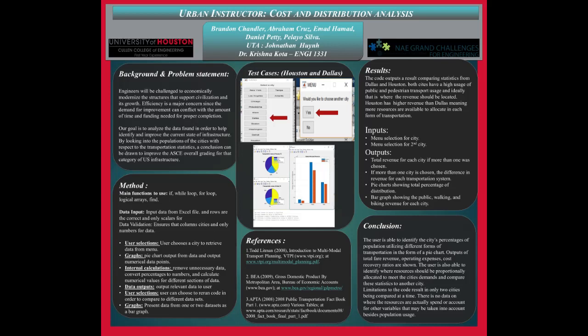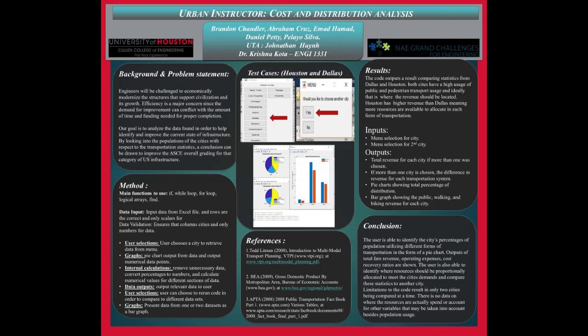For our output from our fprintf statements, it tells you how much revenue is generated for each city if you do a comparison between two figures. For Houston, for example, it would be 57 tens of millions, and for Dallas it is 47 tens of millions. The difference in the public transportation revenue is 69 tens of millions of dollars, and then the same for walking transportation revenue and biking transportation revenue. They all have a difference between the two selected cities.